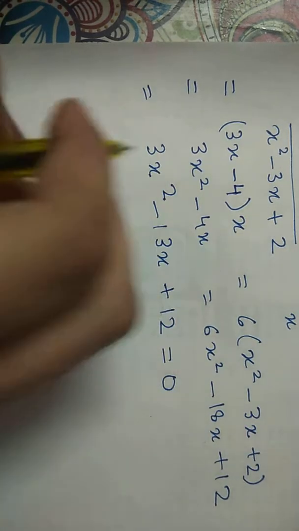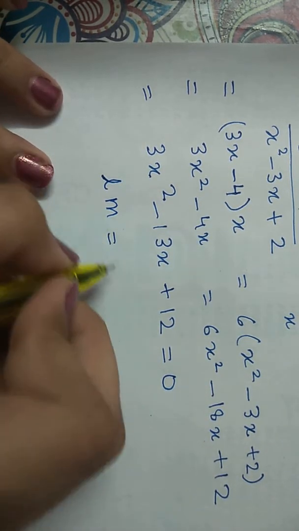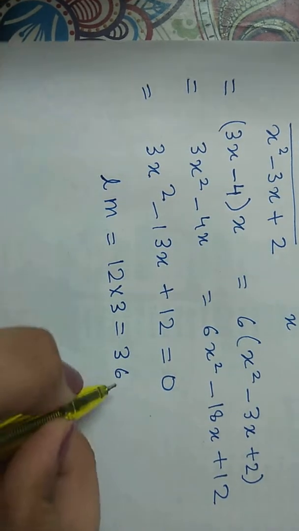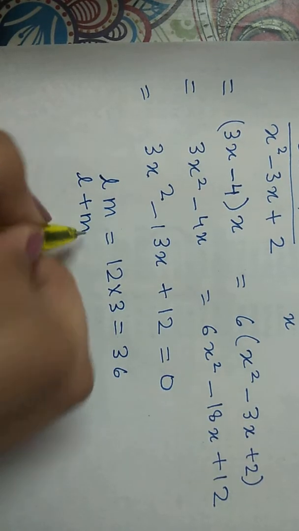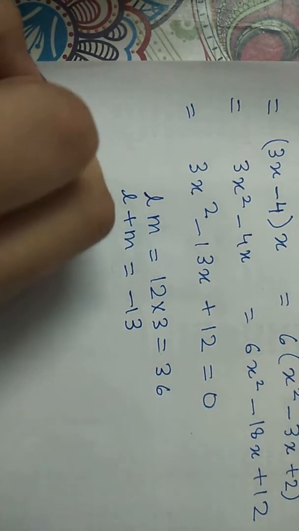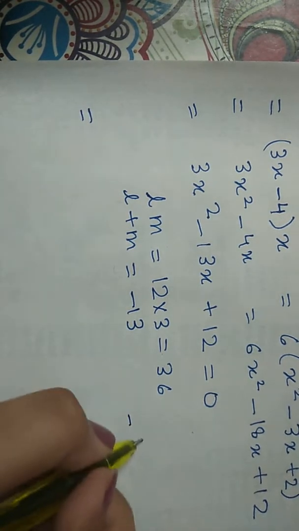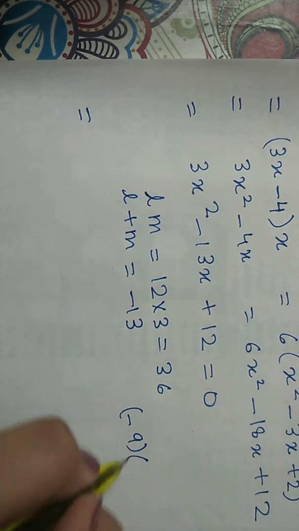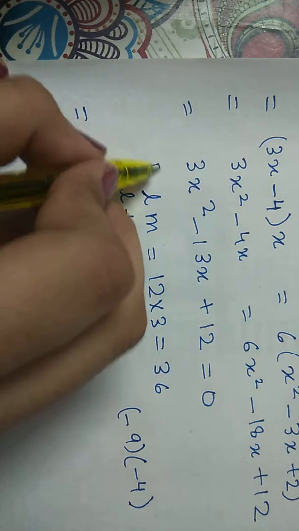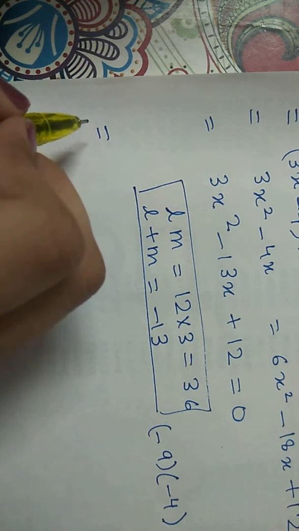Now we would have to find L and M. LM is equals to 12 into 3, that is 36, and L plus M is equals to minus 13. Such numbers can be minus 9 and minus 4. You need not have to show these calculations. I am telling you again and again.